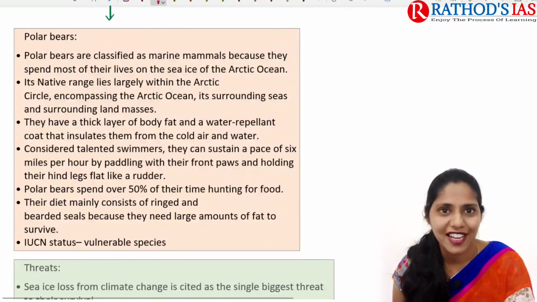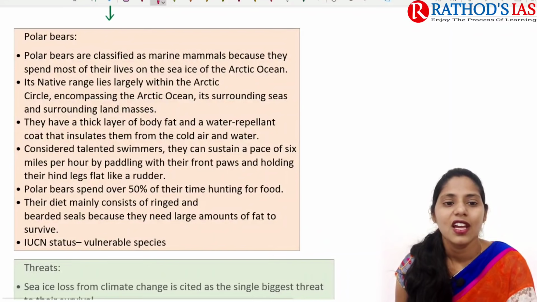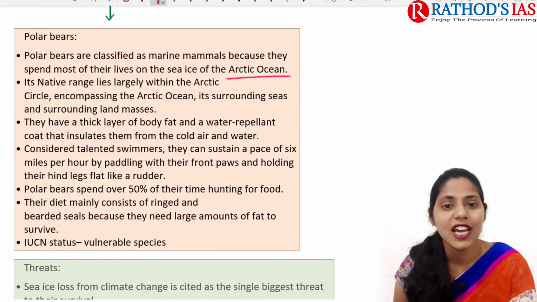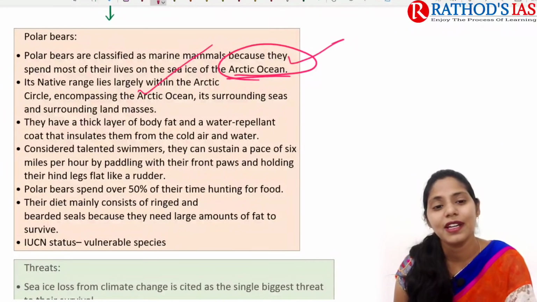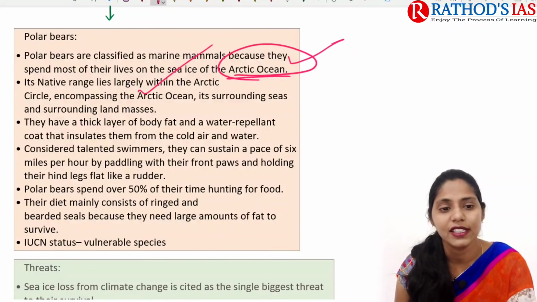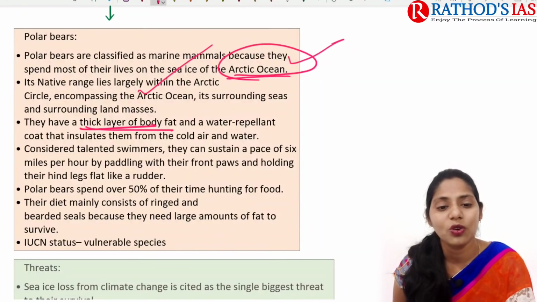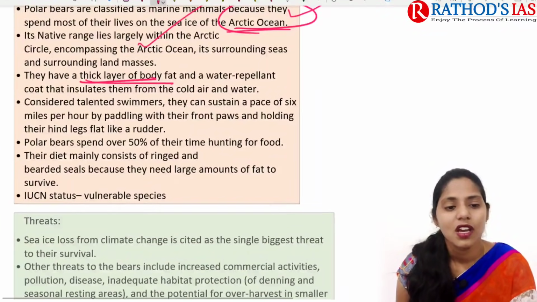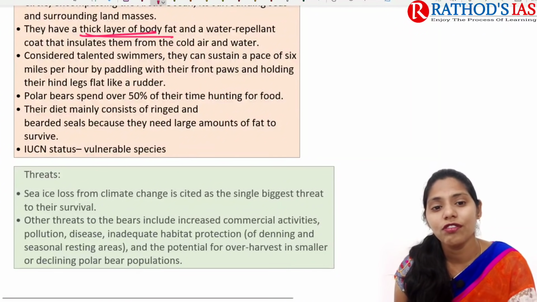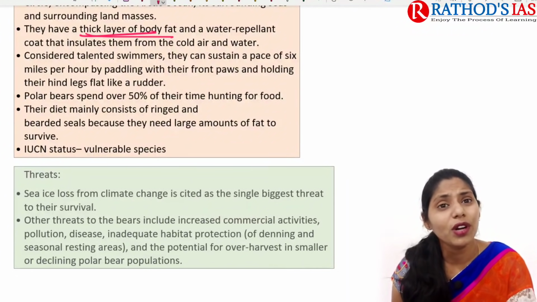If you are talking about some facts regarding polar bears, they are classified as marine mammals. They are mainly seen in sea ice and the Arctic region, they inhabit the Arctic circles, and they have a thick layer of body fat as well as a water repellent coat, such that it insulates them from cold as well as water. Polar bears spend over 50% of their time hunting for food. If you're talking about IUCN status, they are listed as vulnerable.